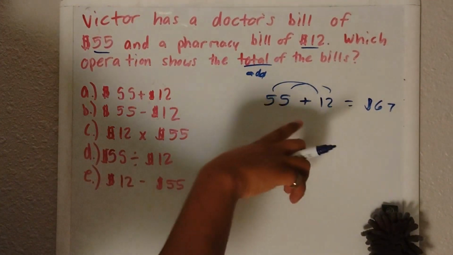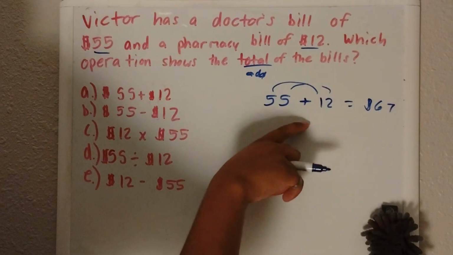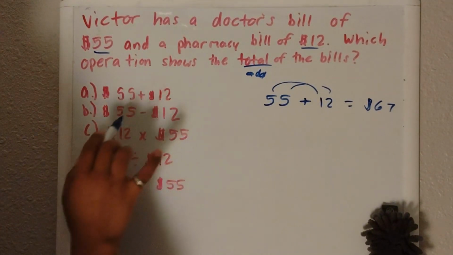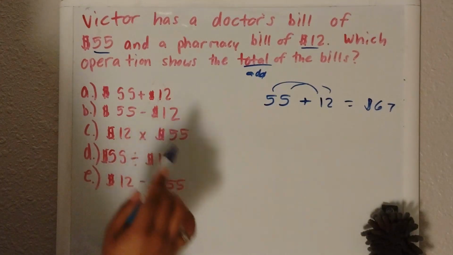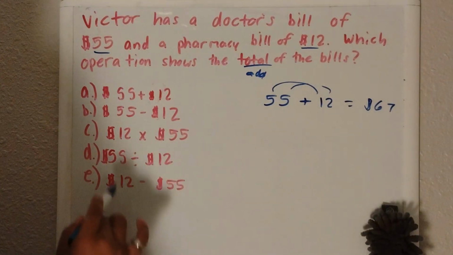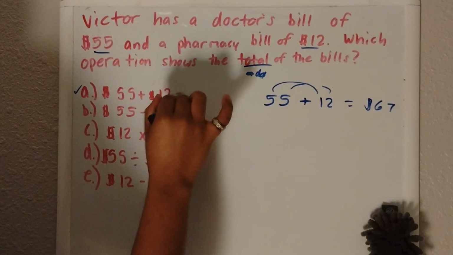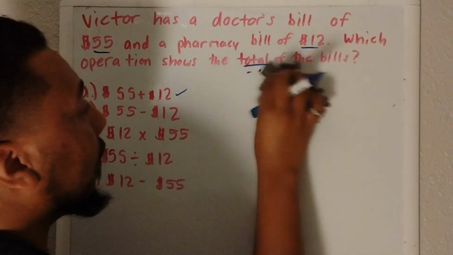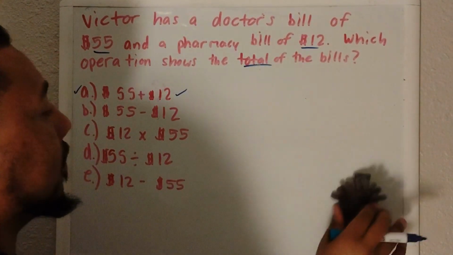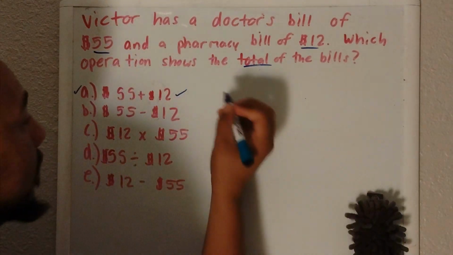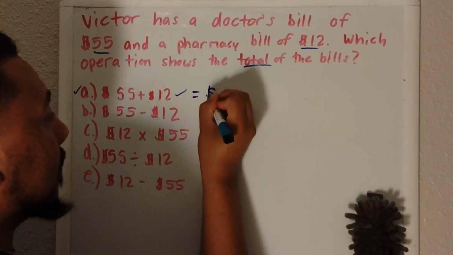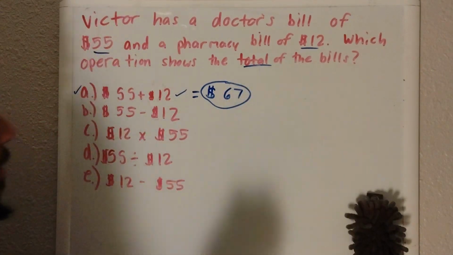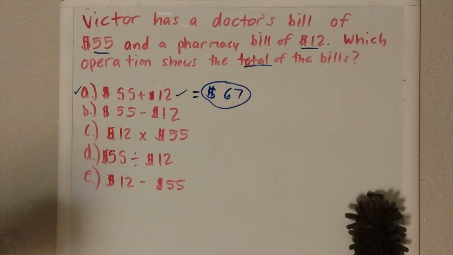So let's look at it. The one that looks exactly like that. So this one looks like it. This one doesn't. This one doesn't. This one doesn't. This one doesn't. So it's letter A. But let's do something more. So we see this one equals $67. That is the answer.